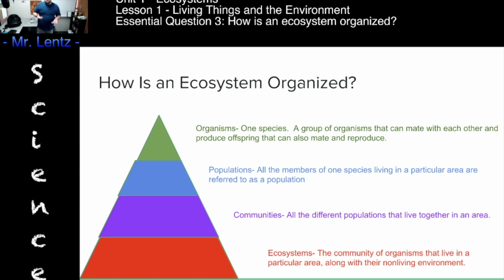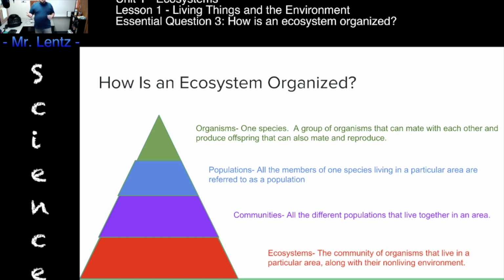Think about population like we would as humans. The population of the city of Indianapolis is about, I think it's like 700,000 people. Might be closer to 1 million people. But when we talk about population, you're usually thinking about how many people live in a specific place. The population of the planet Earth is almost 7 billion people. The United States of America is almost 330 million people. Are we talking about dogs when I give you those numbers? No, we're just talking about specific people. And that's how we think about it in an ecosystem. I'm talking only about the tigers or only about the chimpanzees.